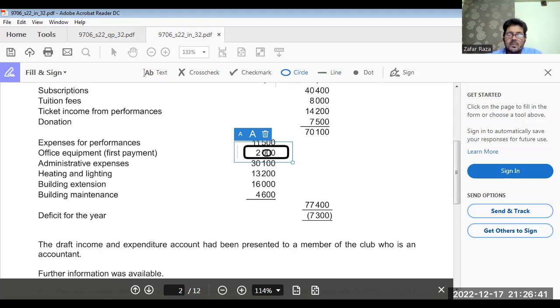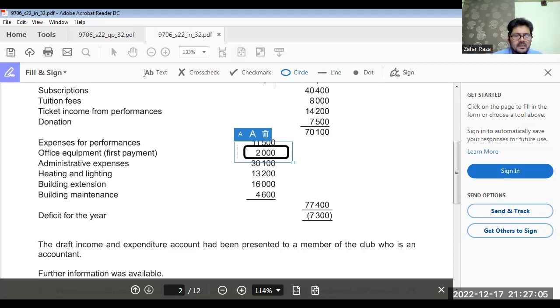We only add depreciation of all the non-current assets in income and expenditure. Whatever we have paid for them, we don't include. So leave it. What we have to do is go for the depreciation of these office equipment, not this amount.